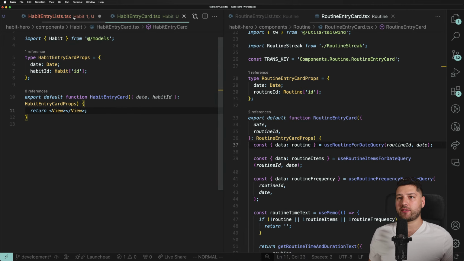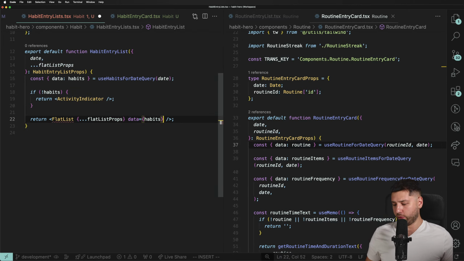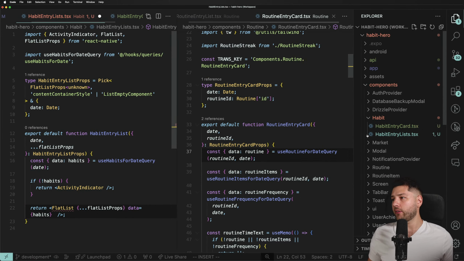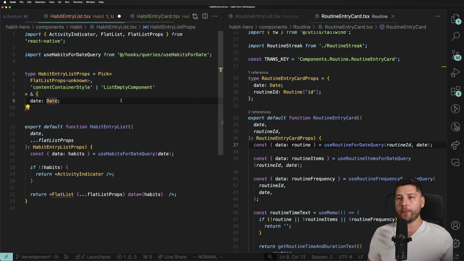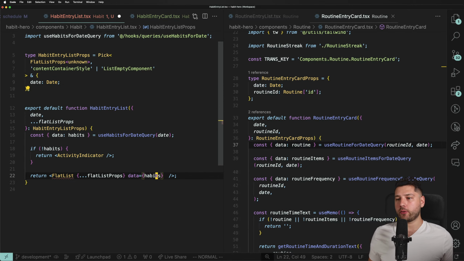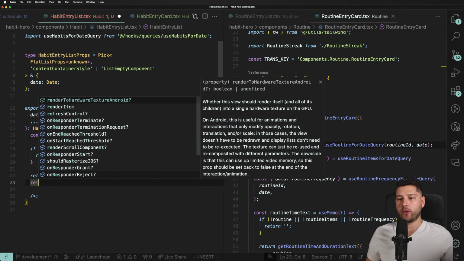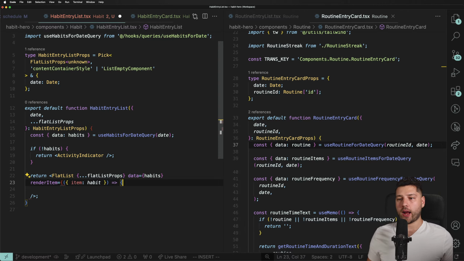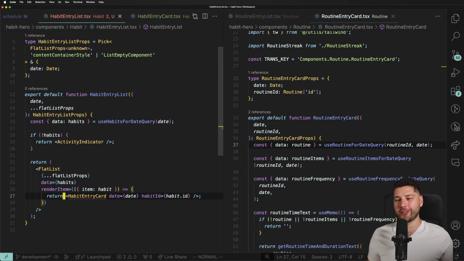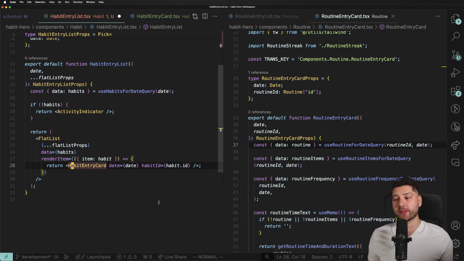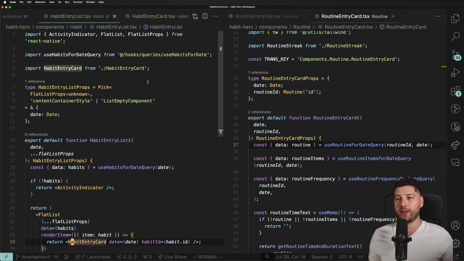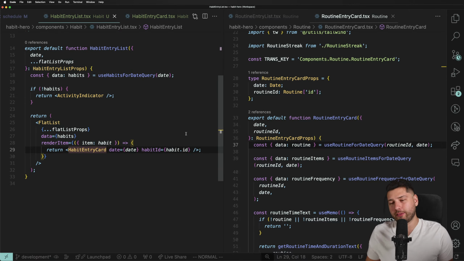So let's save this file. Let's, first of all, complete the habit entry list. And the file name is wrong here, not lists with an S, but list. There you go. HabitEntryList. There we go. And here we're going to do renderItem habit. Come on, Copilot. There we go. Beautiful. I just have to press tab and it just knows. It's phenomenal. Sometimes it makes mistakes though, and those mistakes actually took me a while to catch, which is unfortunate, but it comes with it, right?